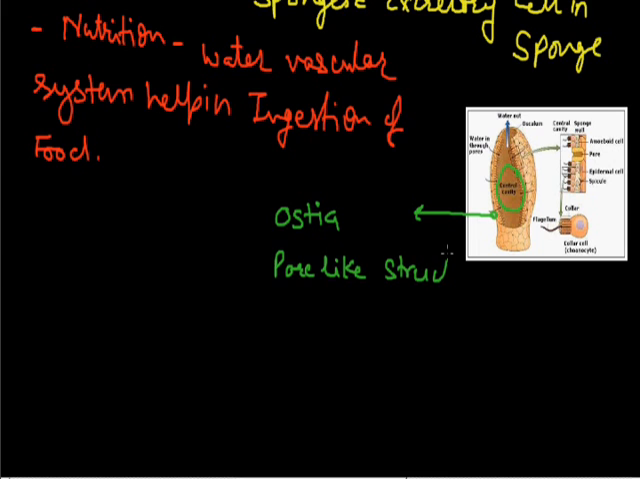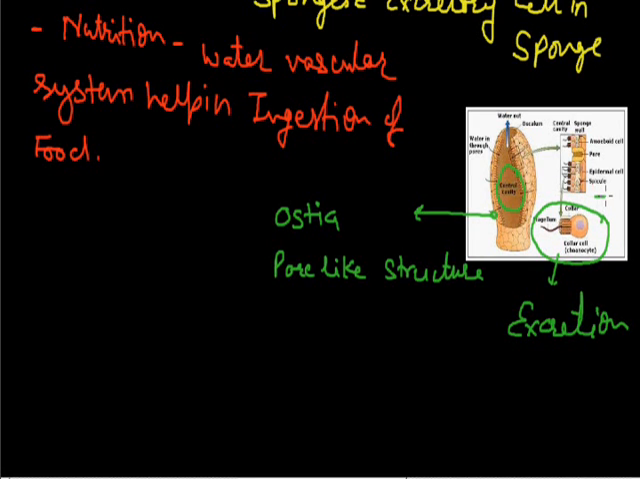Now, second, the inner side of this layer of the animal has specific cells we call choanocyte cells. So these are the choanocyte cells which help in excretion. What is the role of these choanocyte cells? They are helpful in excretion. It means they remove the nitrogenous waste material from the body.